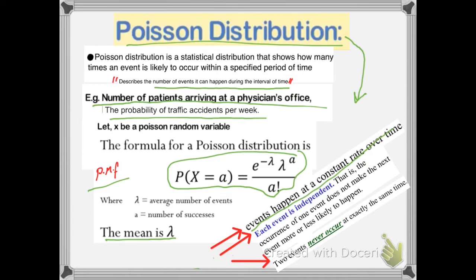The second condition: each event is independent. That means no relation between event 1 and event 2, or accident 1 and accident 2. Condition 3 for the Poisson distribution: different events can't happen at the same time.